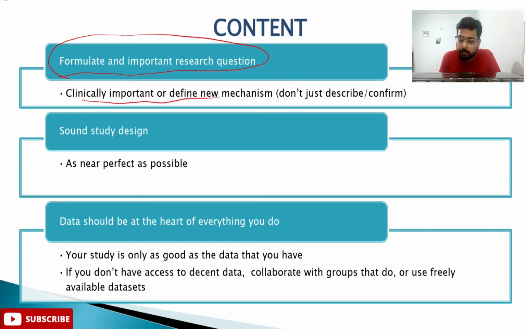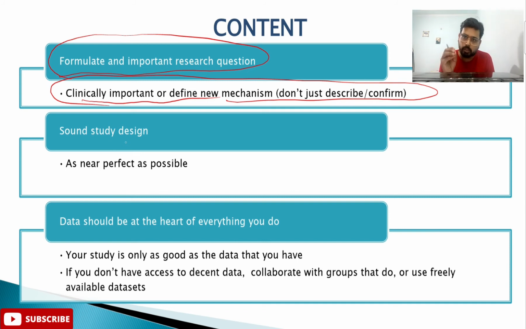Clinically important, or define a new mechanism. An example of this tip is that it should be clinically important data, not data from a technique already in use to get your results.